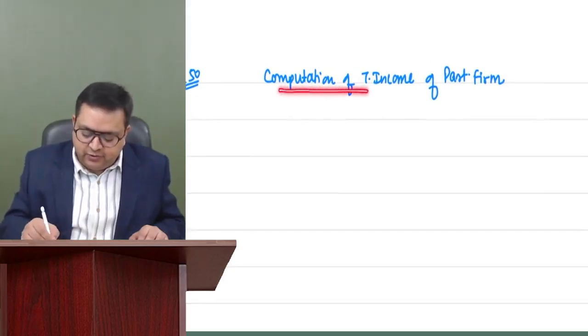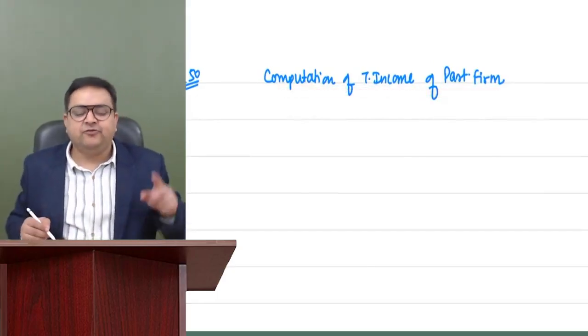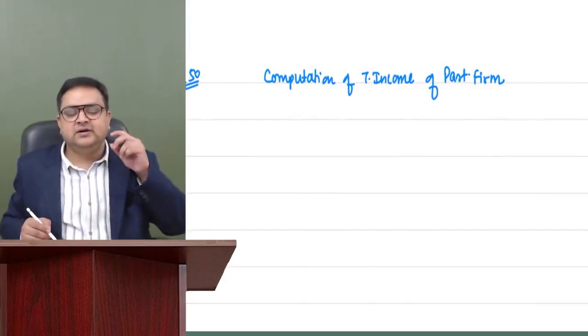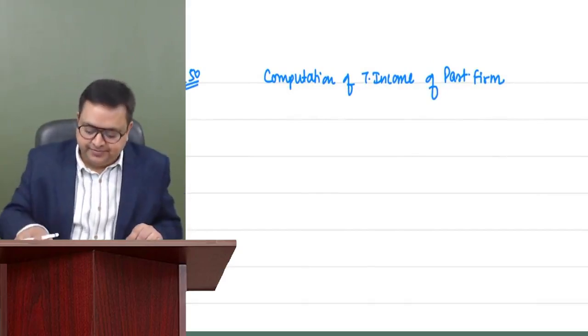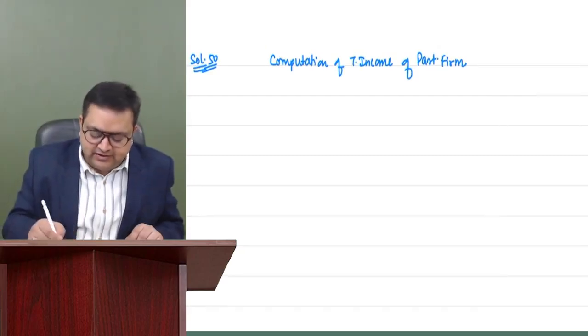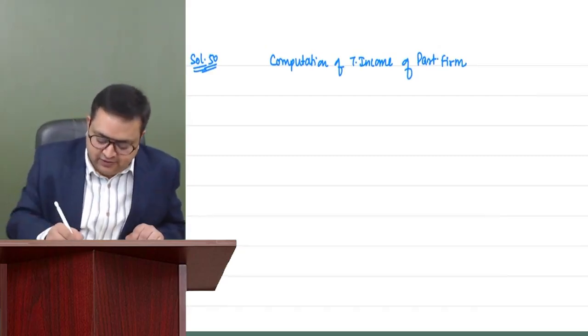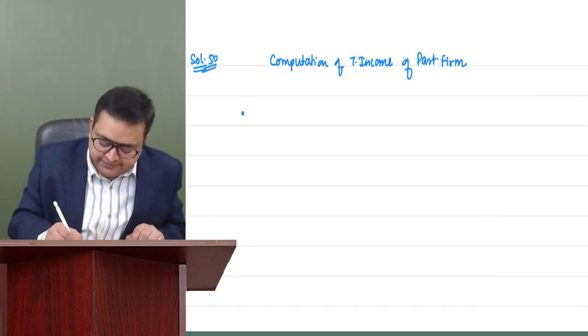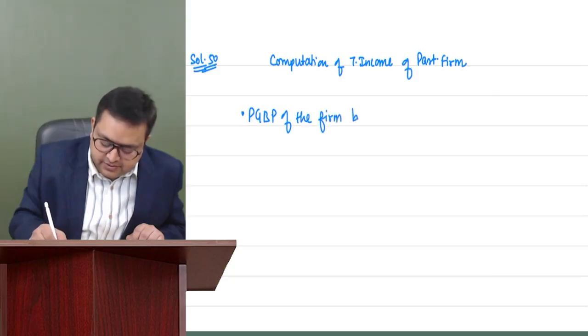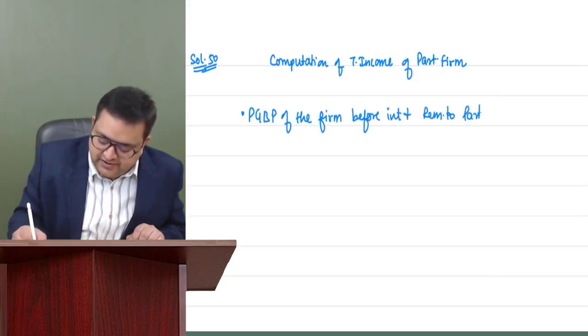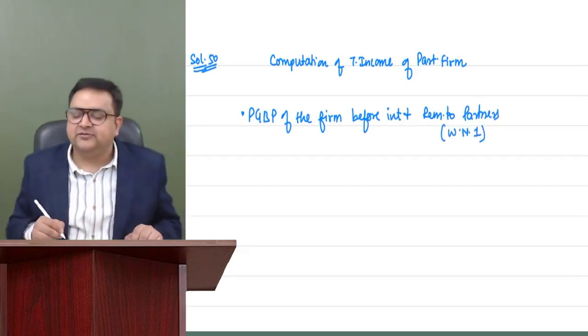Now, computation of total income of partnership firm. We have to first of all compute how much is the total income of the partnership firm. Most of the things we have already computed. First of all, PGBP of the firm before interest and remuneration to partners. We will take the help of that working note only. I will mention working note number 1. You can take this figure from there.